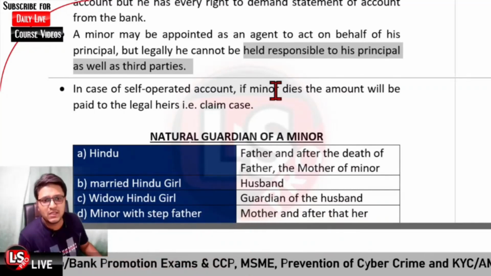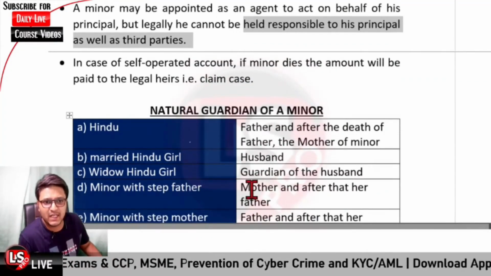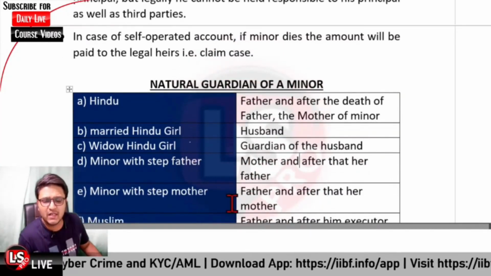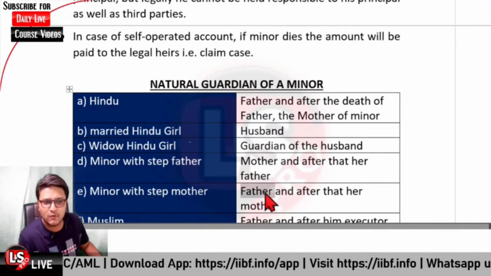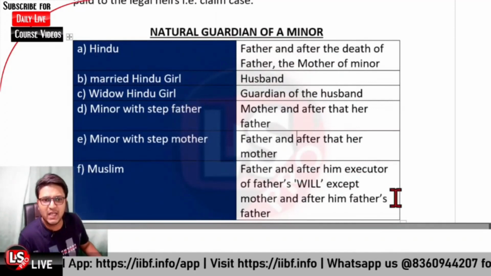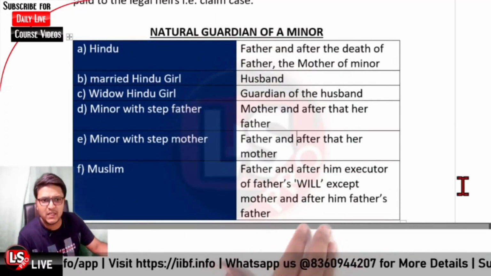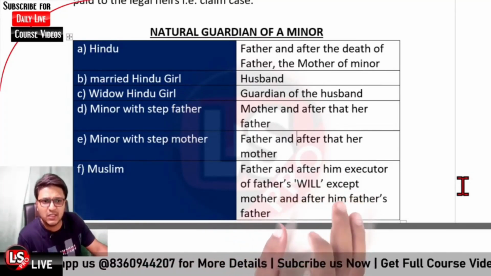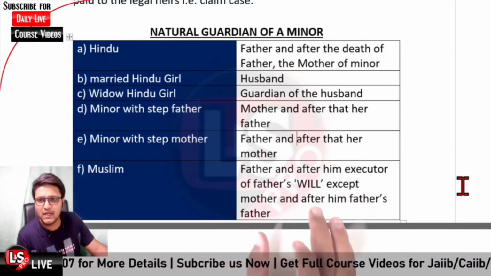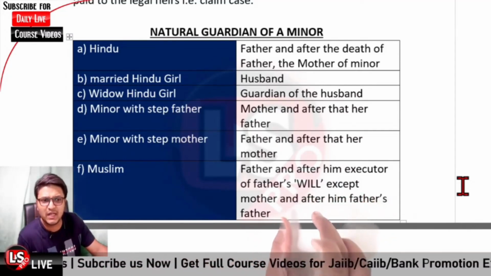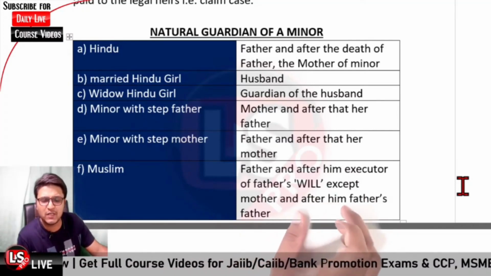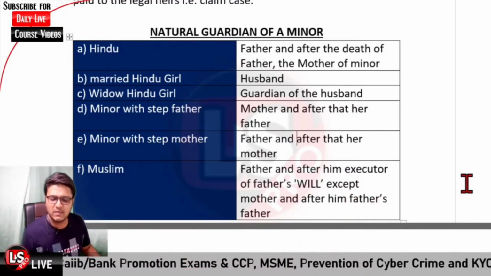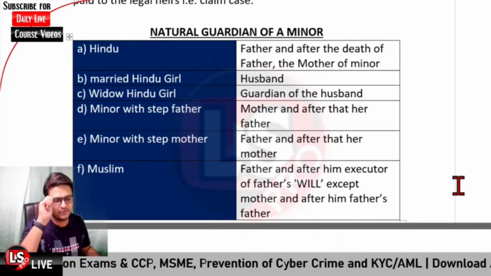And minor with stepfather, in that case first priority is given to the mother and after that her father. Then minor with stepmother, in that case first priority is for the father, after that her mother. And in case of a Muslim minor, the father would be the guardian, and after the death of the father, his executor, so the executor of the father's will would be the guardian except the mother, and after him the father's father, that is the grandfather, would be the guardian of the Muslim minor. Okay, so you can take a screenshot of this because many times the questions are directly asked from this table itself.